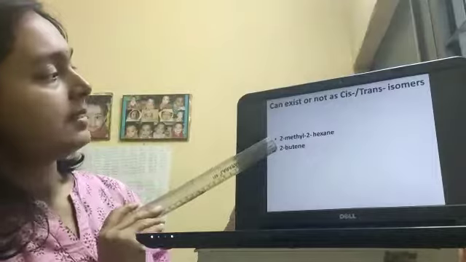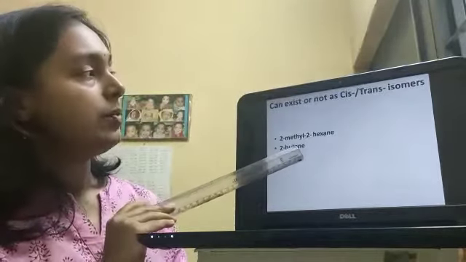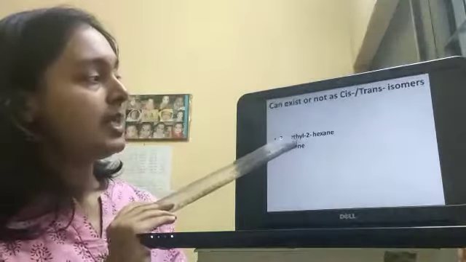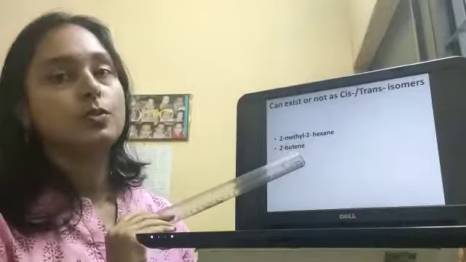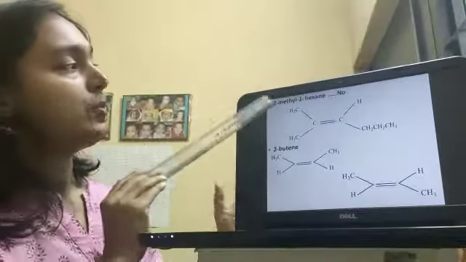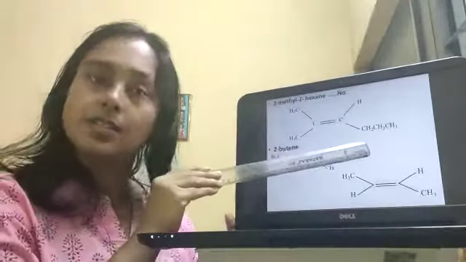Here is a question: which of them can exist as cis or trans isomer? 2-methyl-2-hexene or 2-butene. Here is your answer: 2-methyl-2-hexene. First of all, we have to draw the structure.